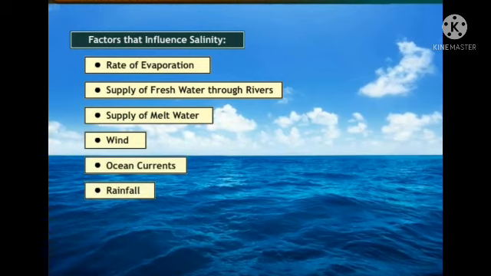The fourth one is wind. The fifth one is ocean currents. And the sixth one is rainfall. Once again I can explain.